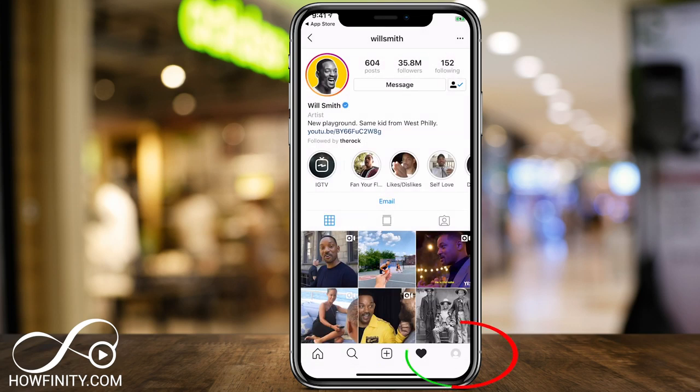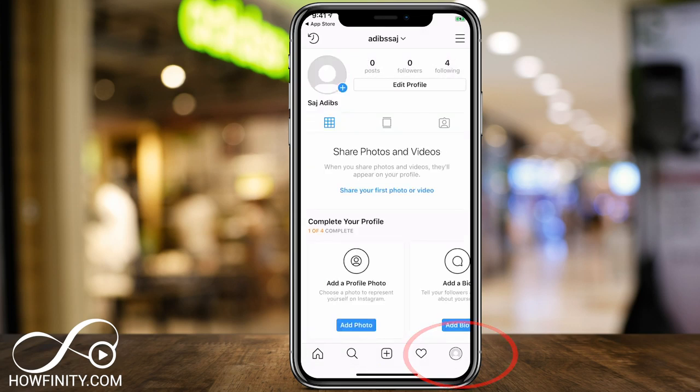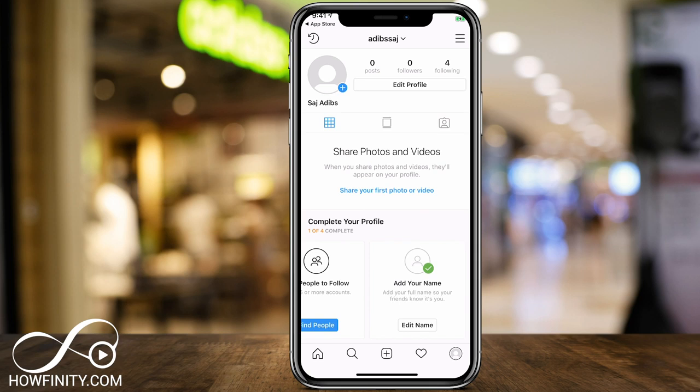So finally, on the bottom right, you got your little profile icon. So if you press that, it brings you to the profile that is your profile. And as you can see, I have nothing because I haven't posted anything yet. So we need to add a profile picture. It says add photo right here. Add a bio. That's what's going to go right under my name. And then find people to follow and then add your name. So I already added my name, but all these other things I have to do.